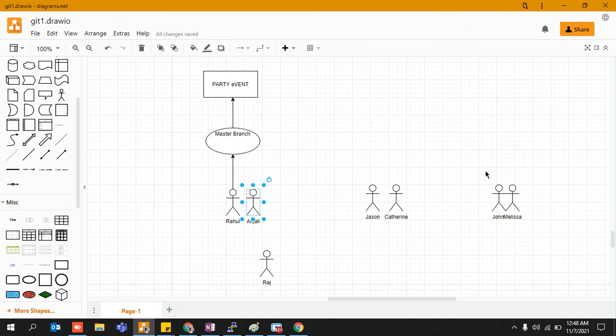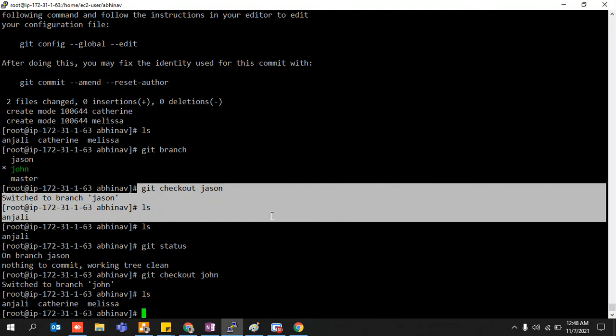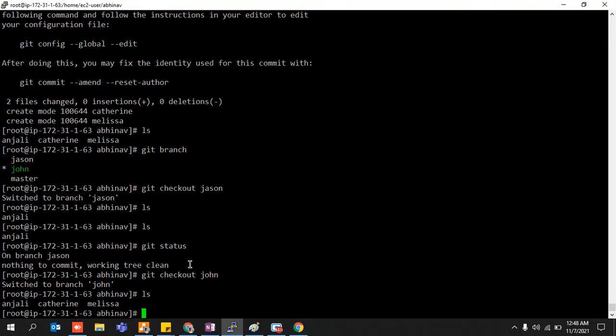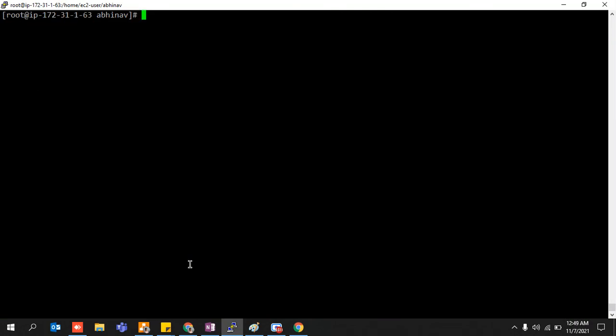In the same fashion, I showed you that there was a branch named John, and he committed both the files Catherine and Melissa, and Jason was left empty handed. So this is how it works. I would request you to go ahead and practice a lot on this, because it is confusing, and you may tend to forget these basic concepts.